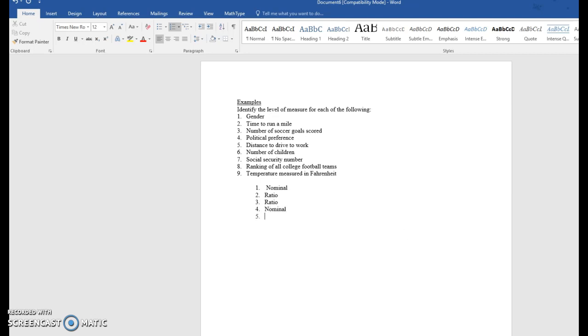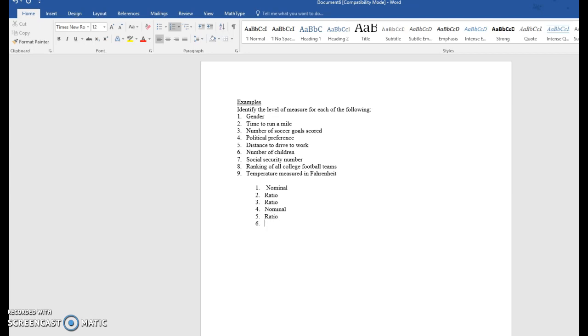All right, distance to drive to work. Well, it might be that work is 0 miles away, and that 0 actually signifies a lack of miles. So again, this one turns out to be ratio.